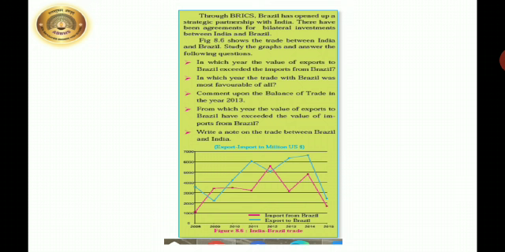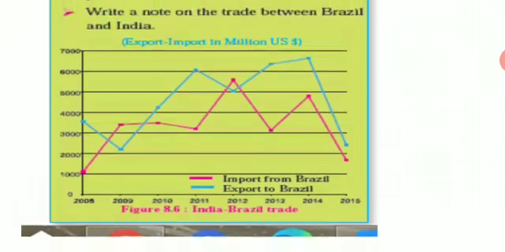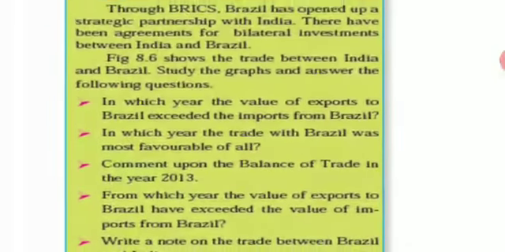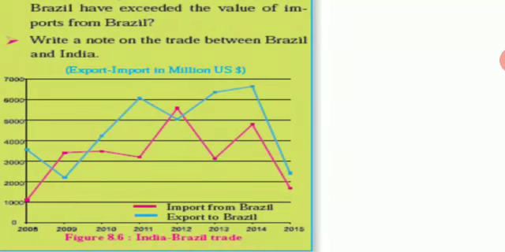Now here there is a graph given. This is a line graph that shows the India and Brazil trade. The export and import is shown in million US dollars. The red line shows the import from Brazil and the blue line shows the export to Brazil. Now here you are going to write the answers to these questions and write a note on the trade between Brazil and India.